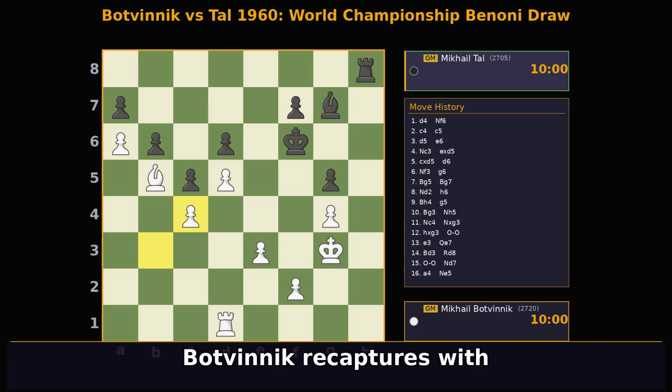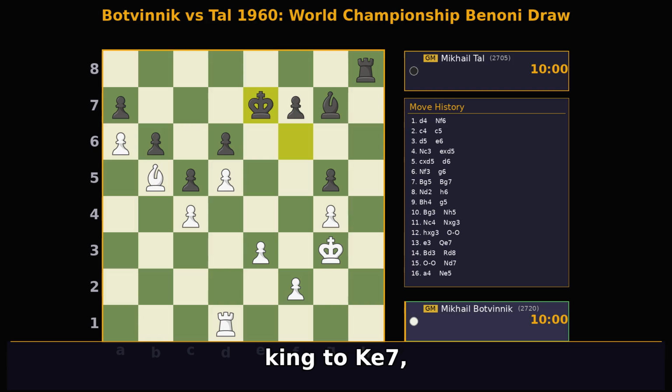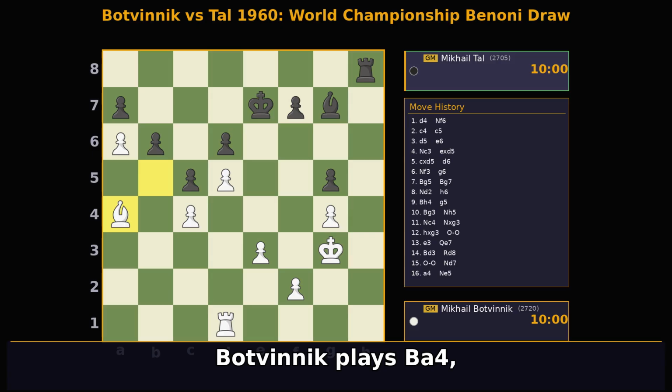Botvinnik recaptures with bxc4, now with no more b4 advances possible for Tal, the position is becoming clearer. Tal brings his king to kg7, centralizing it and preparing for the final phase of the endgame. Botvinnik plays ba4, placing his bishop on an active diagonal.